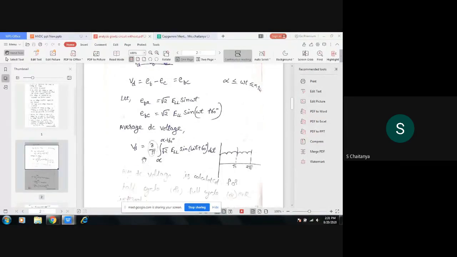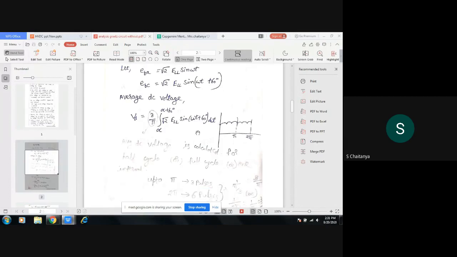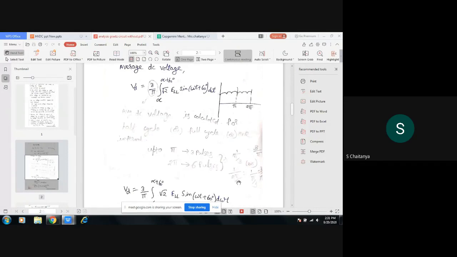To find the average DC voltage, you can take a full cycle or half cycle, either way. If you are taking a full cycle, how many pulses? 6 pulses will be there, so 1 by 2 pi by 6, it becomes pi by 3, so 3 by pi. Or if you take a half cycle, up to pi, there are 3 pulses, so 1 by pi by 3, so 3 by pi.